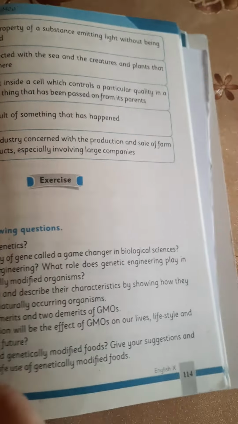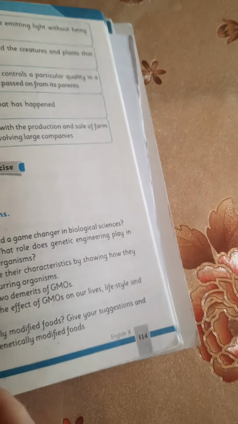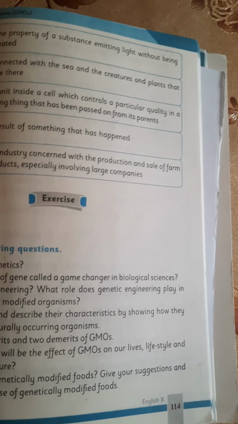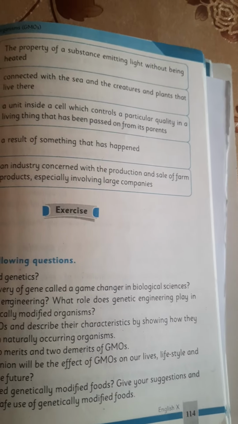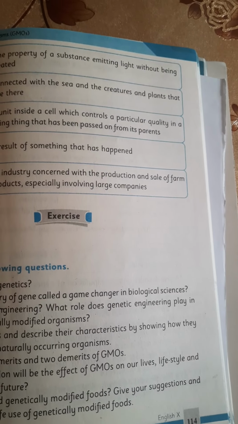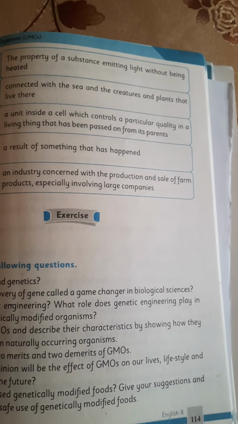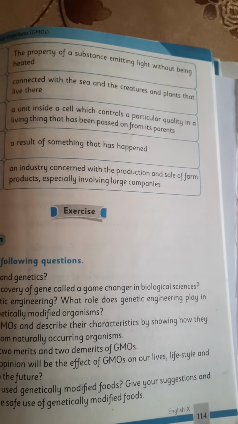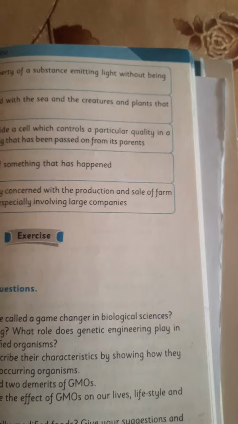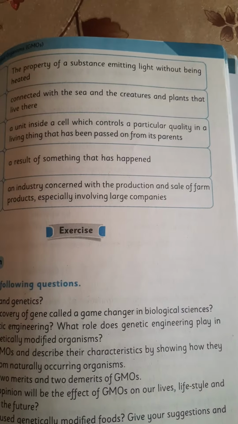Now, question 4. Name some GMOs and describe their characteristics by showing how they are different from naturally occurring organisms. Now we'll start with the starlight avatar. It is the first genetically engineered plant that is able to give light like flies without ultraviolet lighting. The plant has been developed through the introduction of DNA from luminescent marine bacteria into the chloroplast genome of a common houseplant. Several crops such as cotton, potatoes, and corn have been modified in order to repel pests.